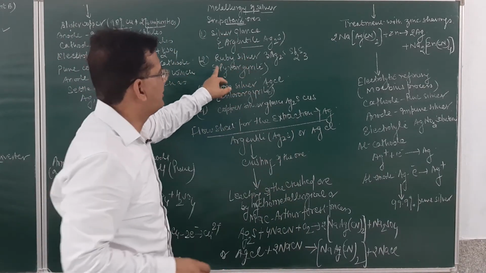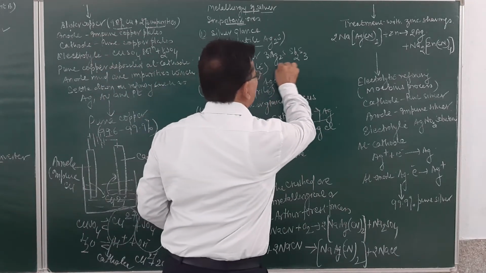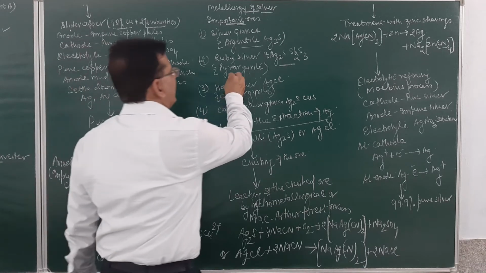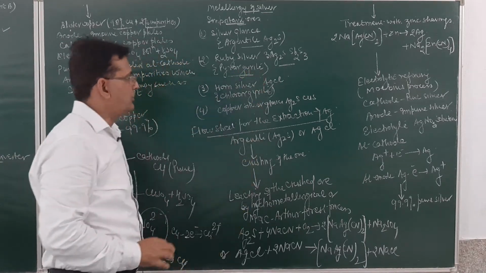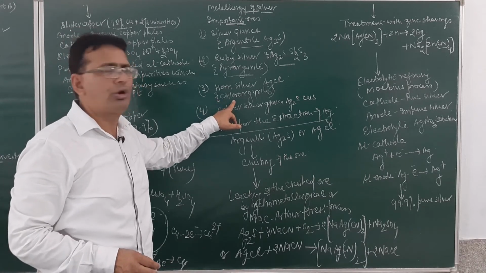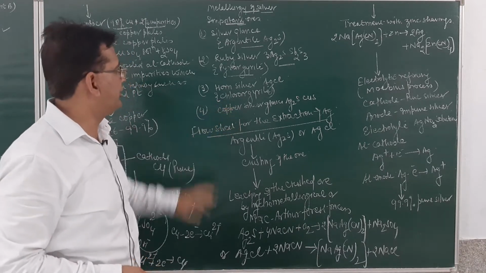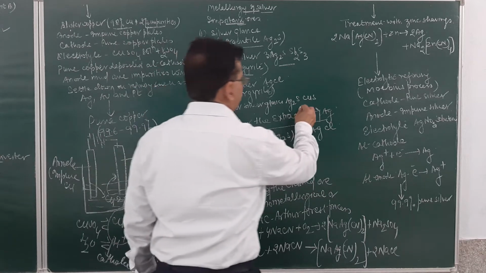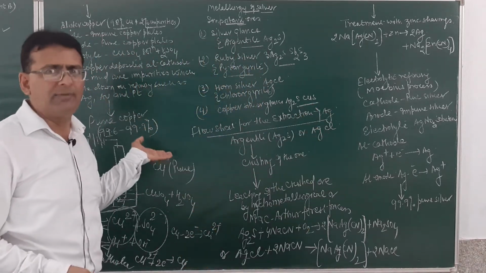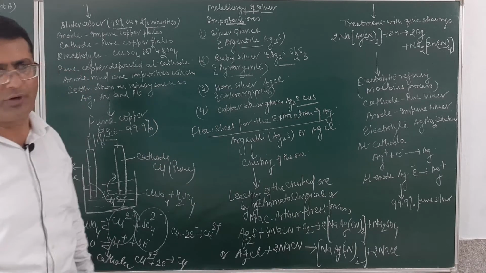Then the ruby silver, it will be Ag2S.Sb2S3, which is also known as pyrargyrite. Then the horn silver, which is AgCl, also known as chlorargyrite. And then copper silver glance, the formula will be Ag2S.CuS. So students, you must learn the names of the ores along with the formulas of the ores.